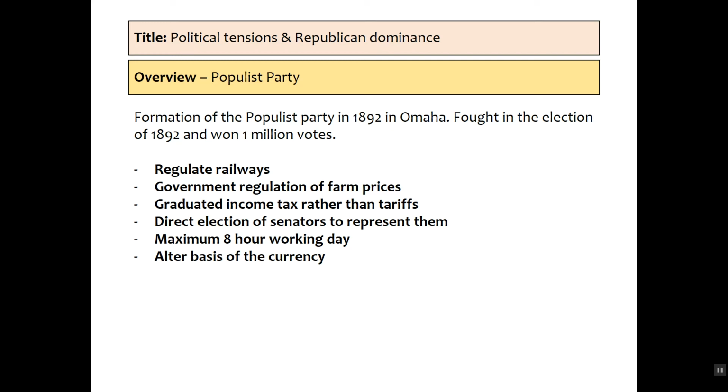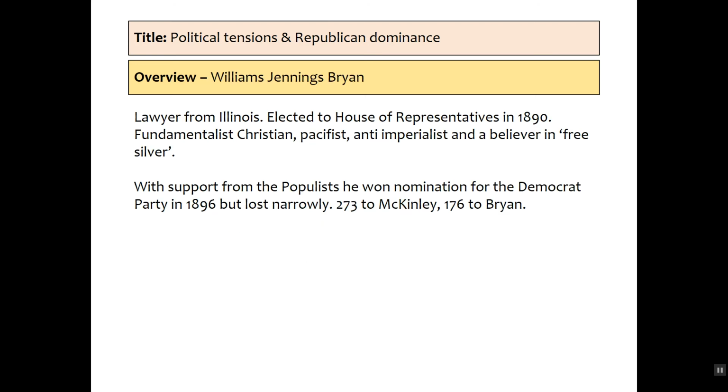And they want the direct election of senators to represent them. They want 2 senators elected for every state. Again, this sounds familiar because that's exactly the system that was put in place at a later date. They want a maximum 8-hour working day, and they want to alter the basis of currency, as we've mentioned, from the gold standard to an alternative. They want to adopt silver as an additional currency.